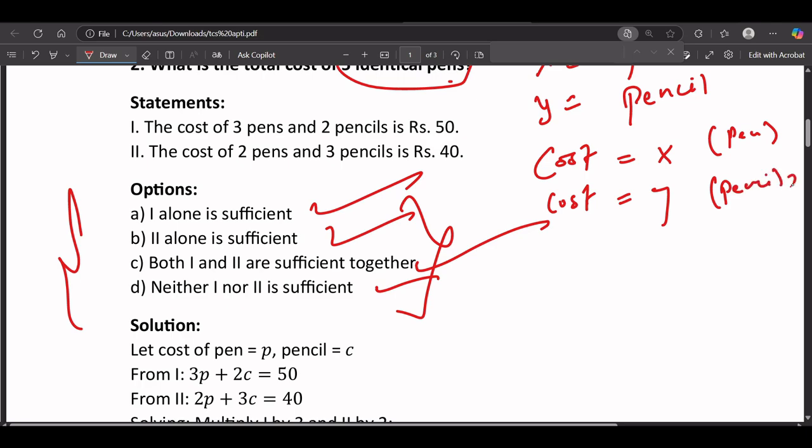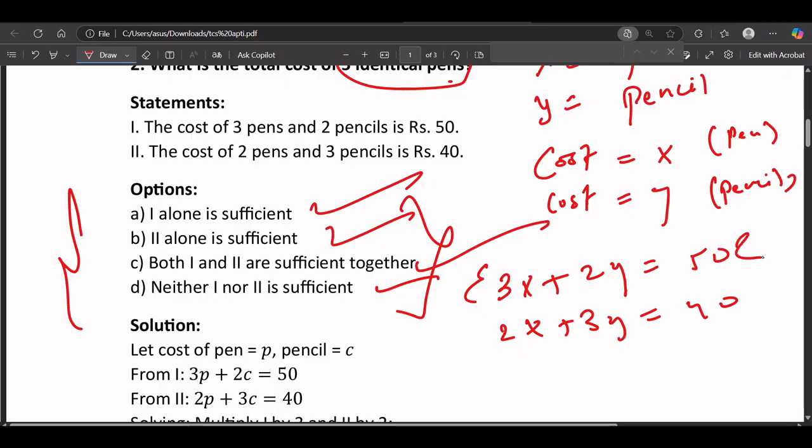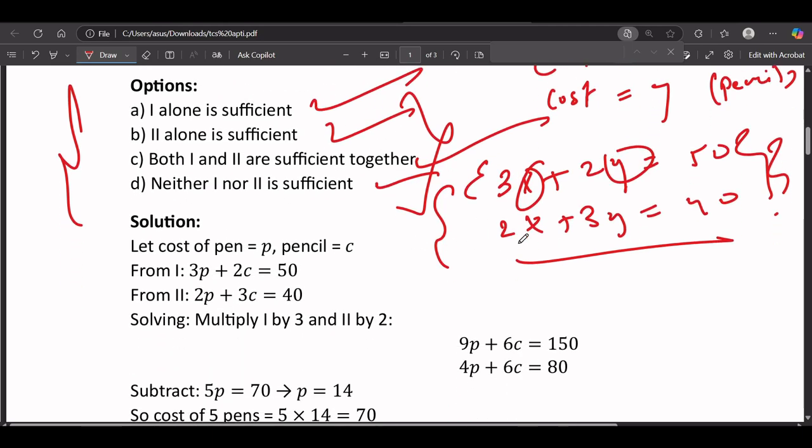Okay, now the first equation is saying 3 pens and 2 pencils cost 50, so we will say 3x plus 2y equals 50. The second statement is saying the cost of 2 pens and 3 pencils, that means 2x plus 3y equals 40. Okay, so if you can see here, there are total two variables, x and y. So to solve the two variables, we will need two equations. Because without using the two equations, we cannot solve the two variables, correct? There are total two variables which we need to solve, but using the two equations we can solve it.